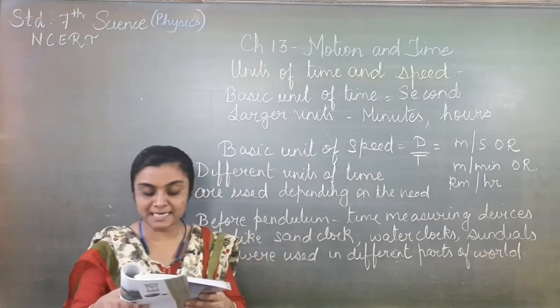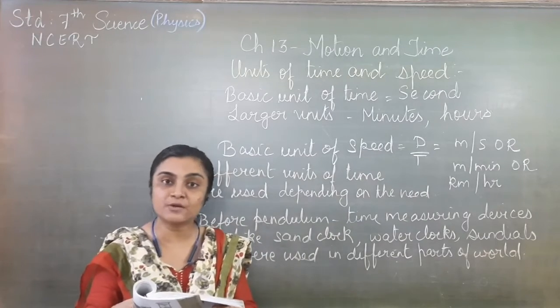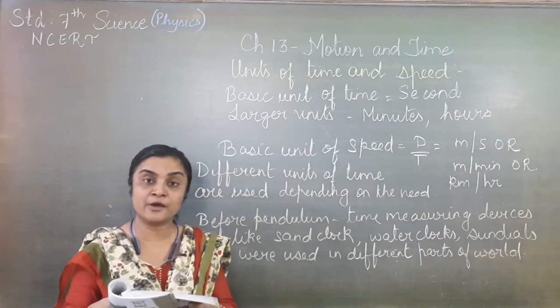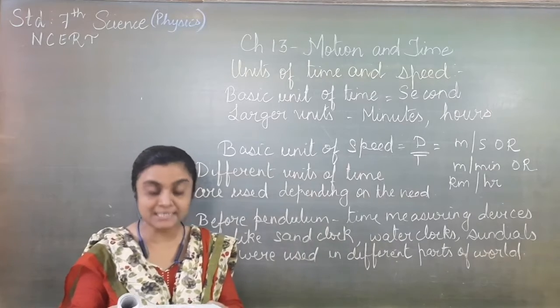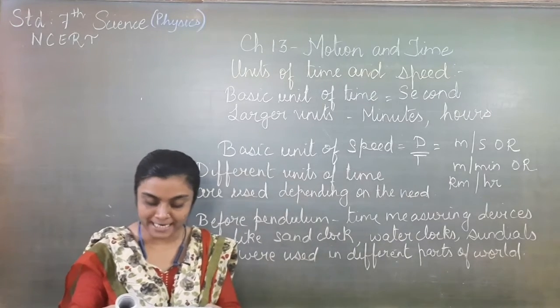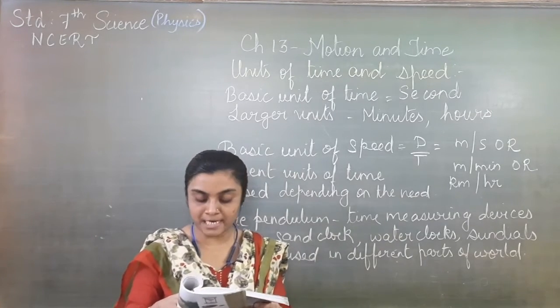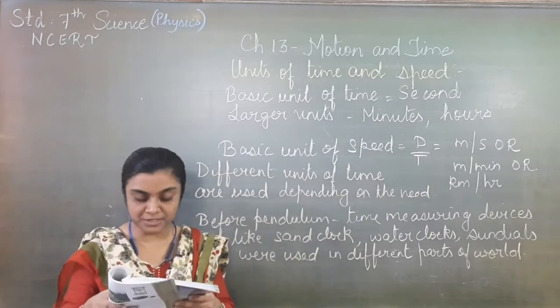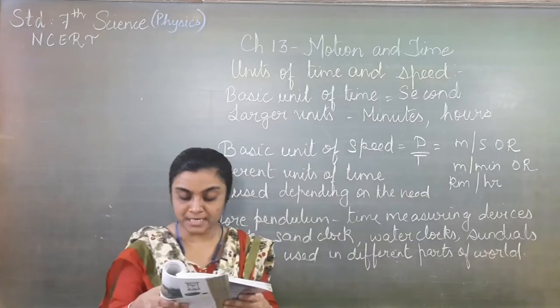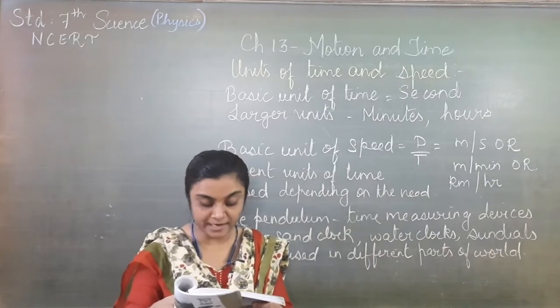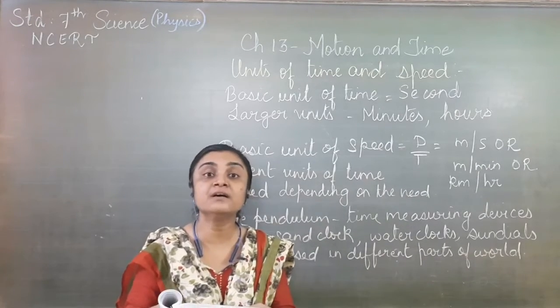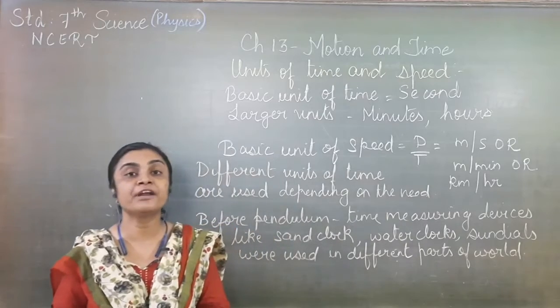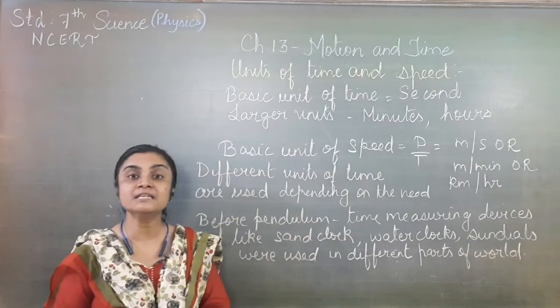We have heard about microsecond and also nanosecond. So 1 microsecond is equal to one millionth of a second, and 1 nanosecond will be equal to one billionth of a second. These clocks that measure such small time intervals are mostly used for scientific research or in sports. So these are the different units of time and speed.